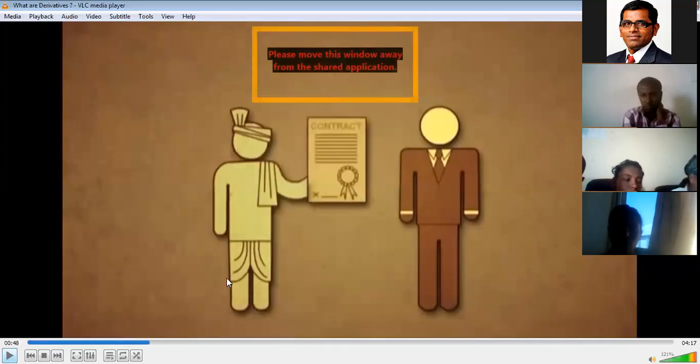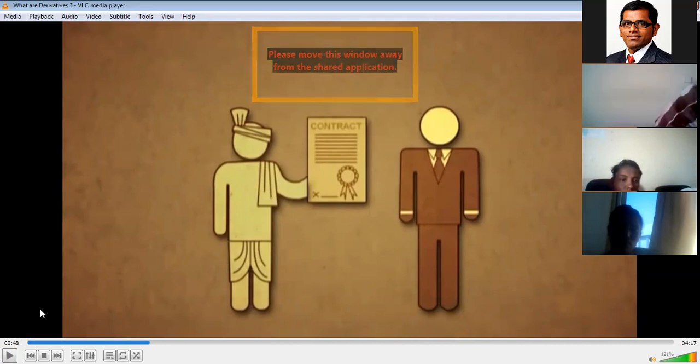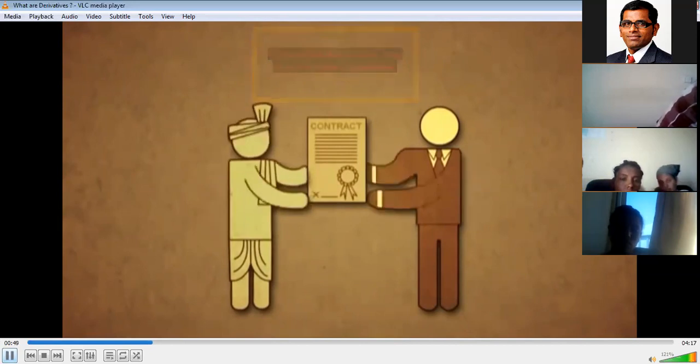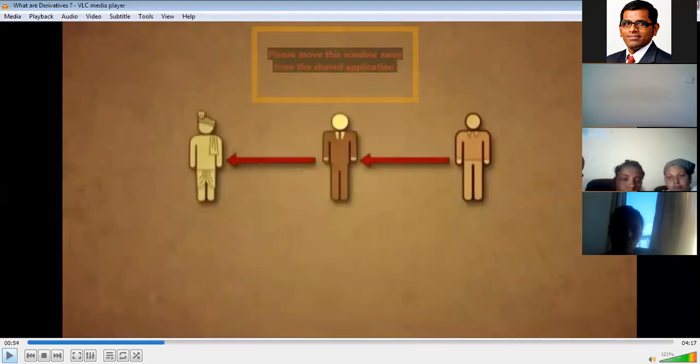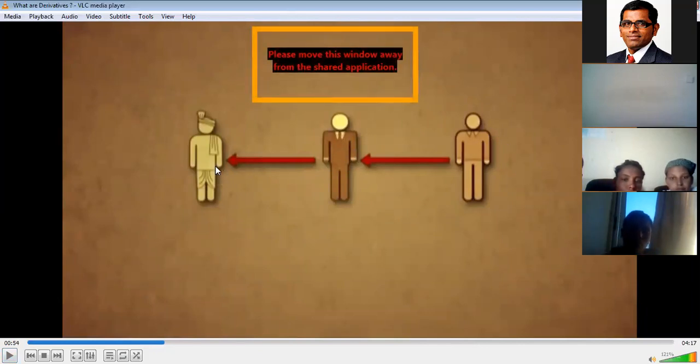Now the farmer may contact a broker. Broker means a middleman, and he may enter into a contract with the middleman. What contract? Now, there is the investor, the middleman broker, and the farmer.